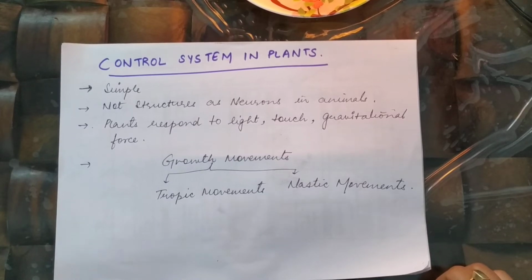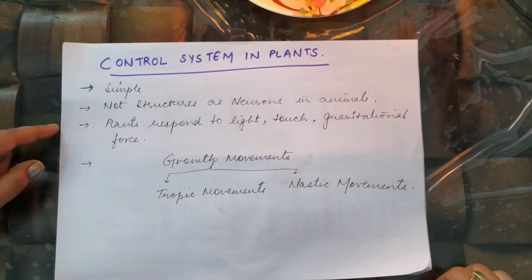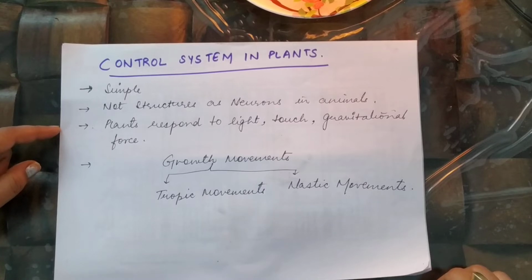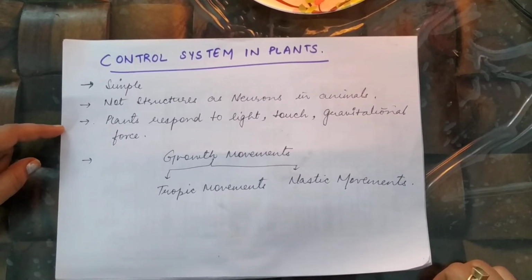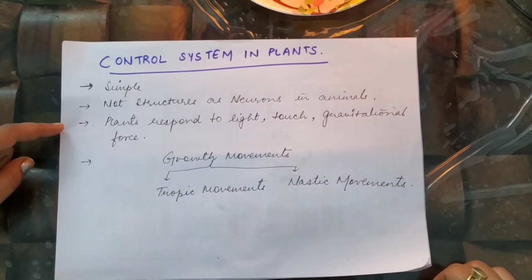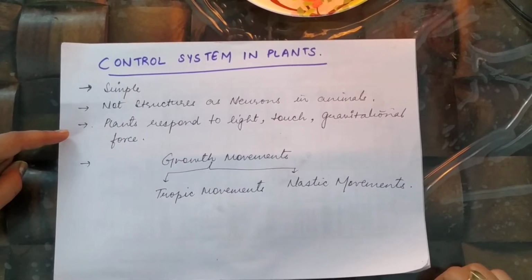Hello everyone. Now in continuation with the chapter Control and Coordination, class 10th, the second part that we are starting today is control system in plants. As we have discussed, animals have two kinds of control system. In the first part we have already discussed the nervous coordination in animals. In this part, we are going to talk about control system in plants, which have chemical coordination.